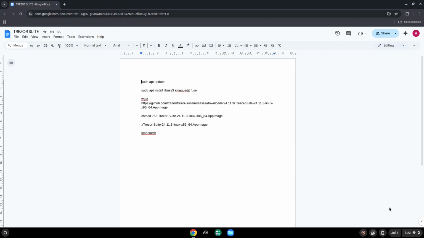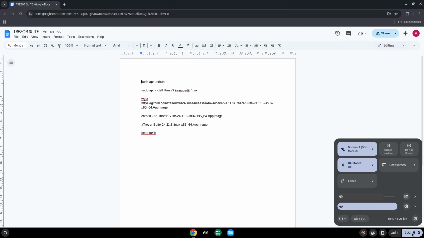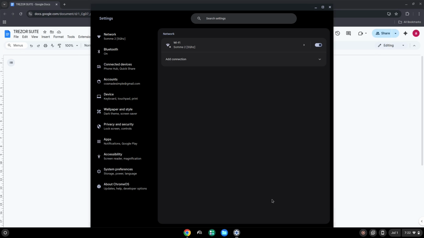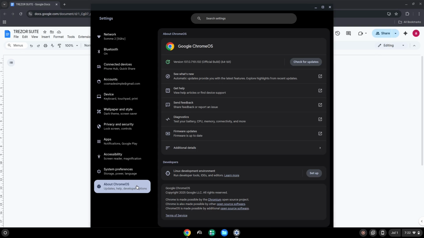Hello. Today we are looking at how to install TREZOR Suite on a Chromebook. Firstly, we will enable Linux apps on our device. To do this, we will go to our system settings and click on the About Chrome OS on the left panel. Now we will turn on the Linux apps.